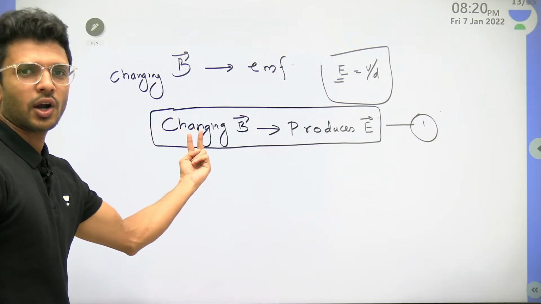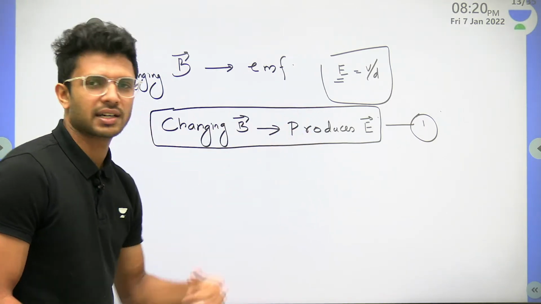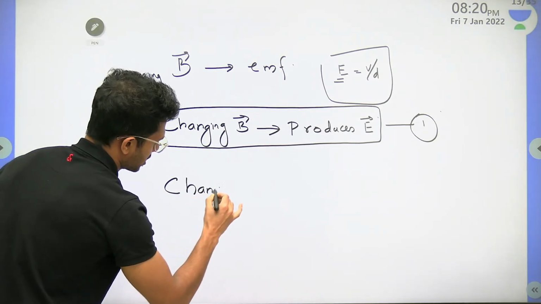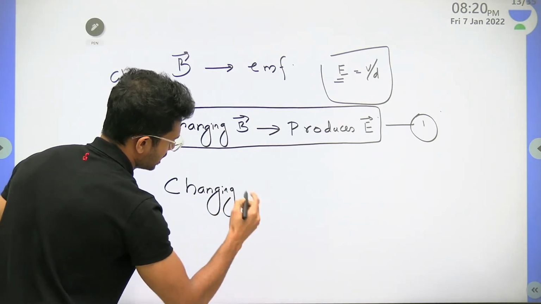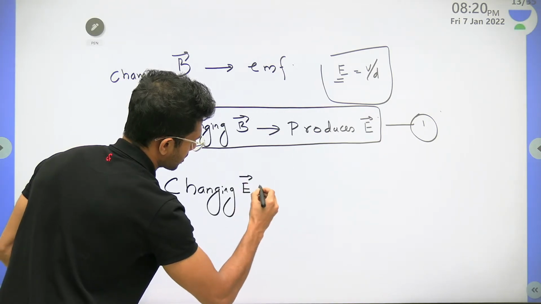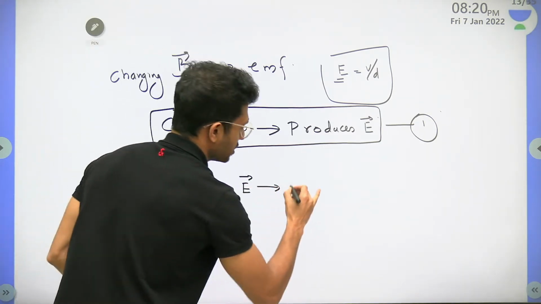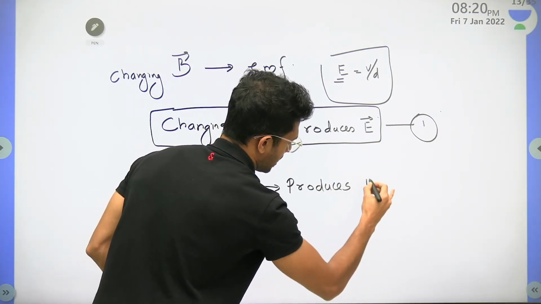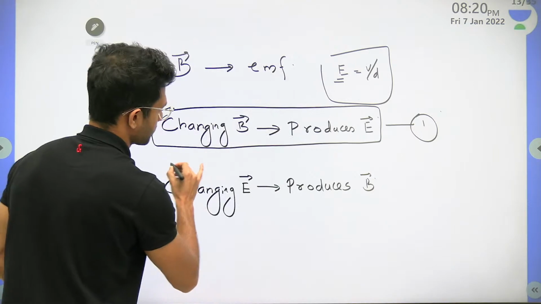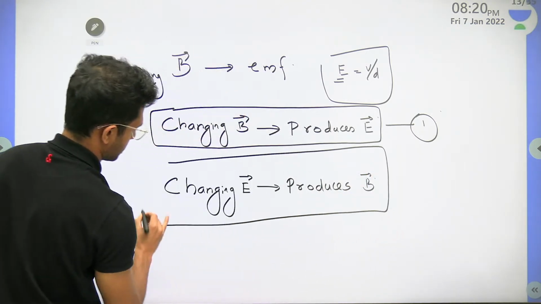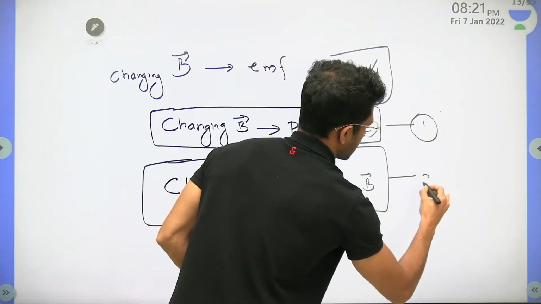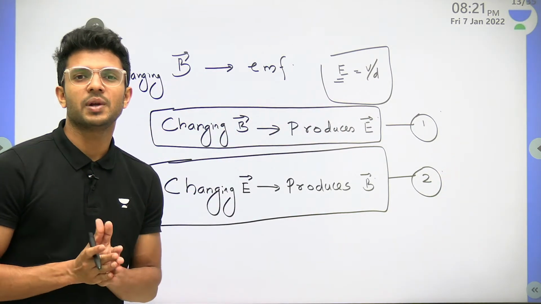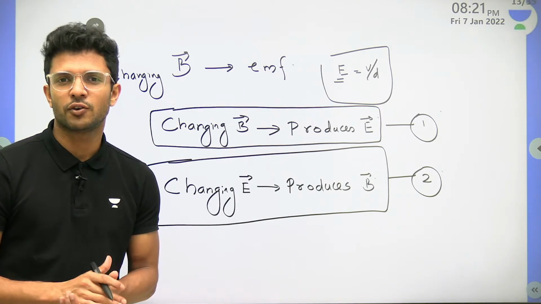Look, we already know changing magnetic field produces electric field, and right now we have proved changing electric field produces magnetic field. These are the two super amazing concepts required for explaining the existence and the production of EM waves.